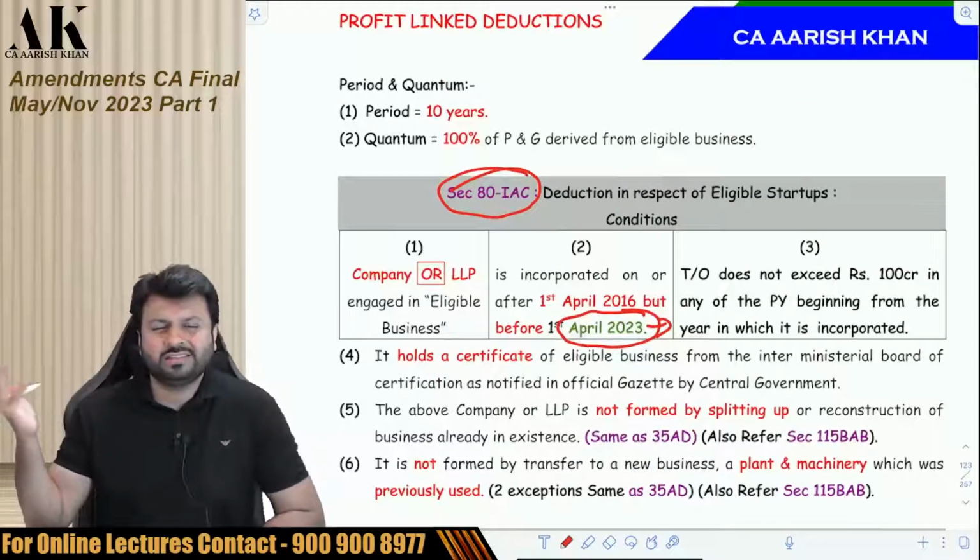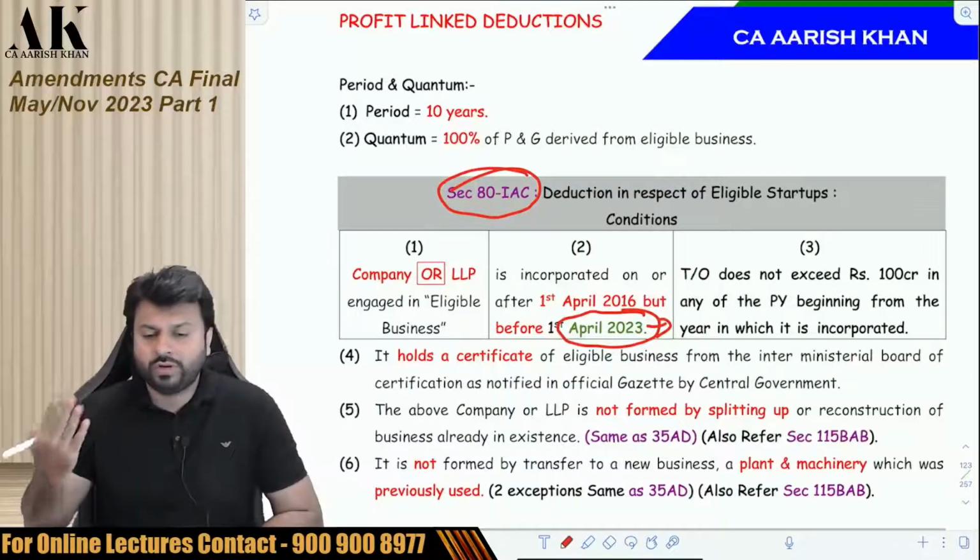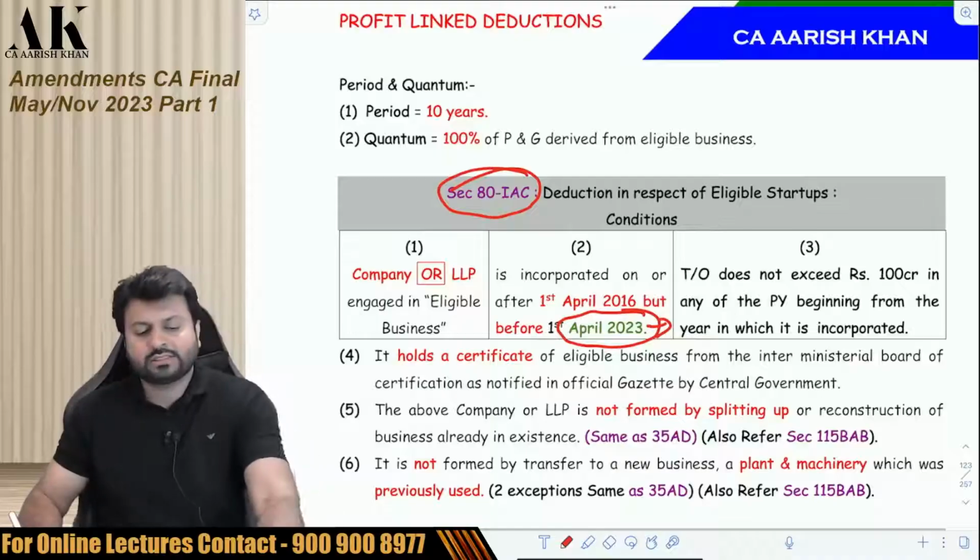So here the amendment is that they have extended it by another one year. They have been doing this for so many years. Earlier it was 2019, then they extended to 20, then 21, then 22, now even 23. Okay, just check it once.